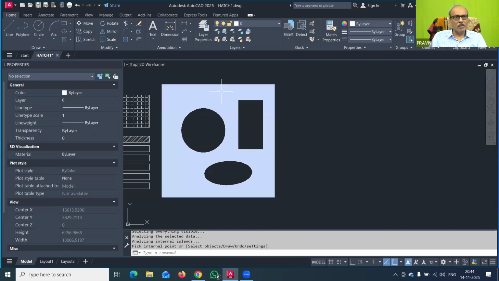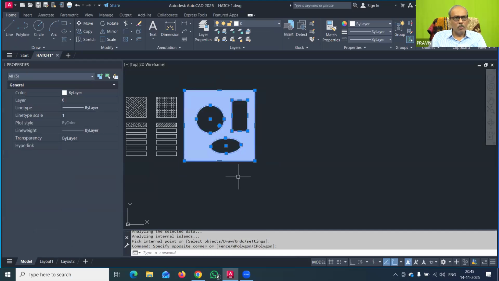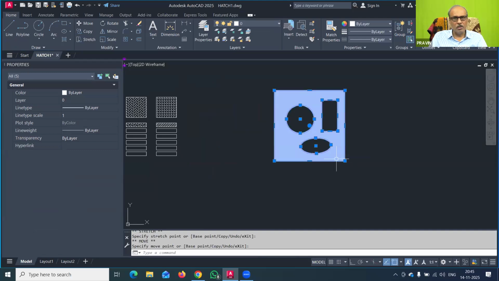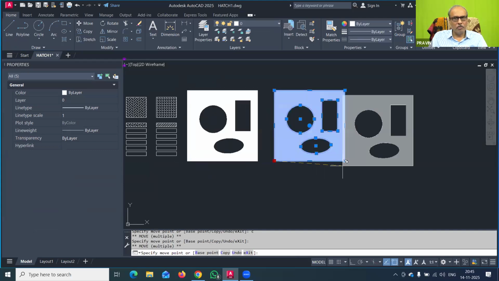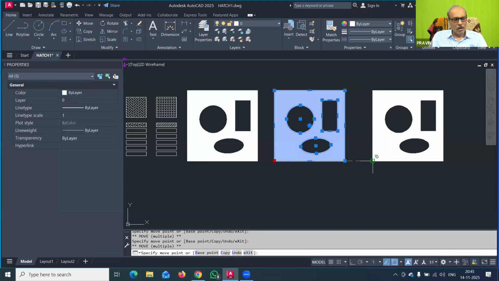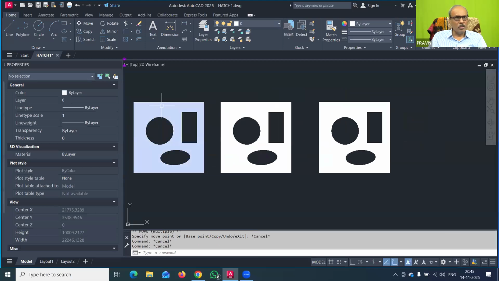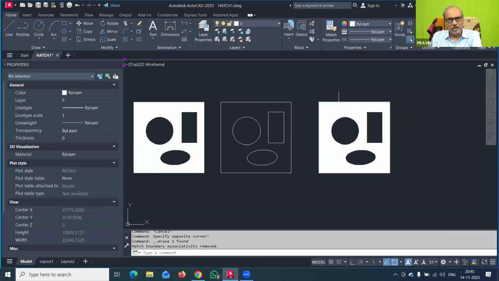So I have to adjust the scale. For adjusting the scale, there are 2-3 important steps. What I will do now is copy this, and we will create 2-3 copies of this drawing. Move and copy, and now I will paste it here, and again here. Now just see that this was the regular hatch, but I will delete this. Here also we will make the hatching.